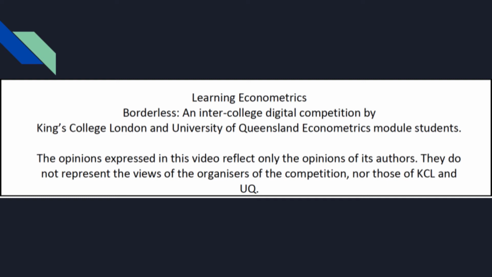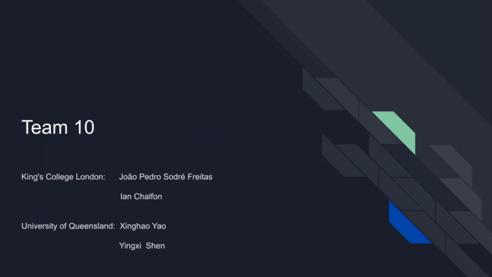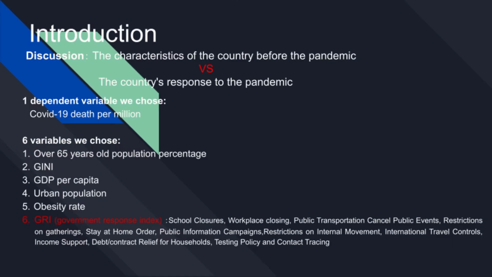This video mainly explains the relationship between the dependent variable, COVID-19 deaths per million, and the 6 variables we chose, as follows. We want to determine whether the differences in the performance of countries in the COVID-19 pandemic depend on the characteristics of the country before the pandemic or the response of the country after the pandemic.